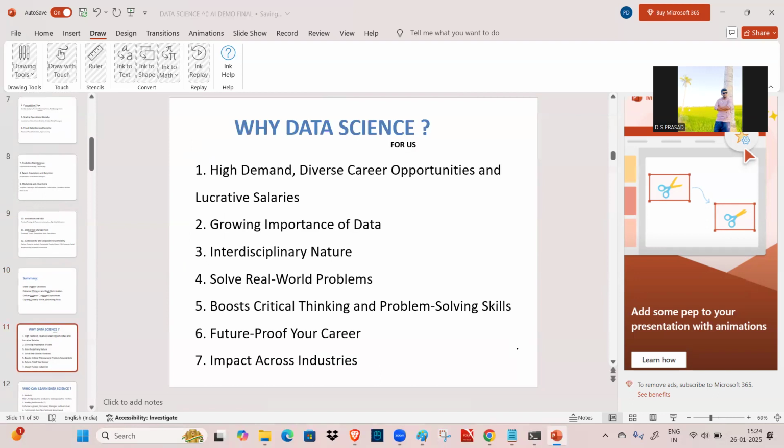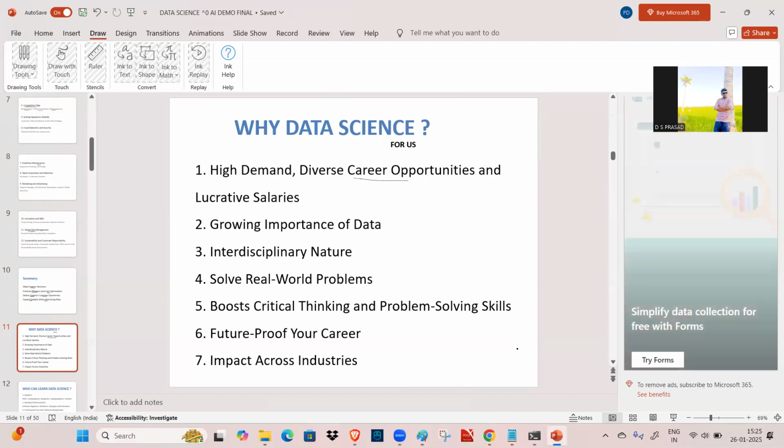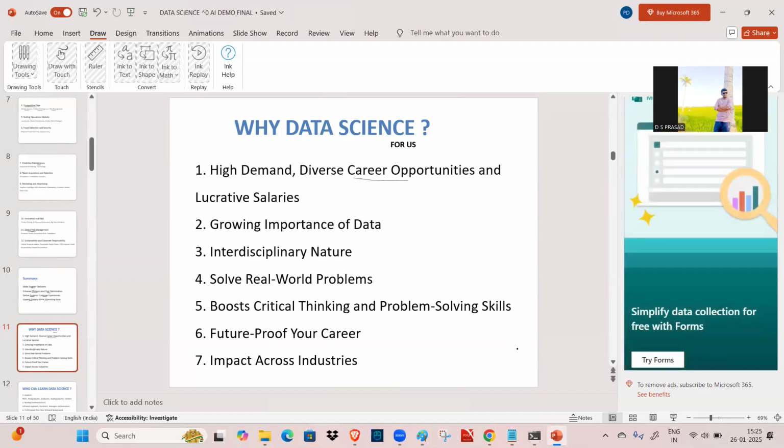But when it comes to why data science for us, what is the need of learning? High demand, diverse career opportunities, and lucrative salaries. There are a number of career opportunities. For example, if you learn full stack, then you are going to become a front-end developer, back-end developer or full stack developer. But after learning data science, multiple careers are there. We'll discuss those career opportunities also. And lucrative salaries means higher salaries, very good and beautiful salaries that we are going to get.